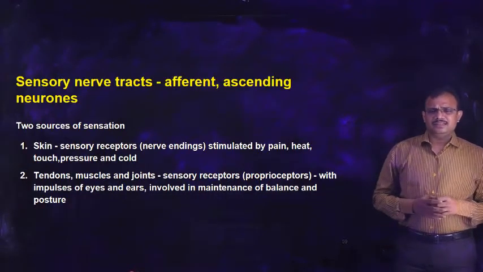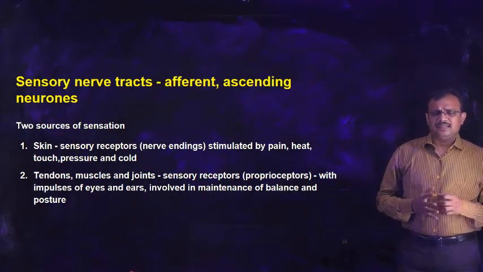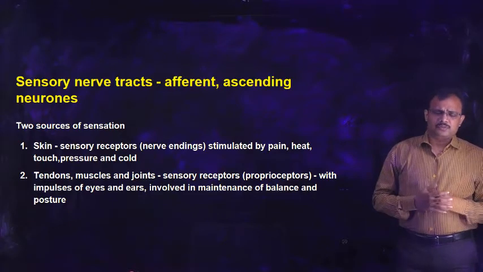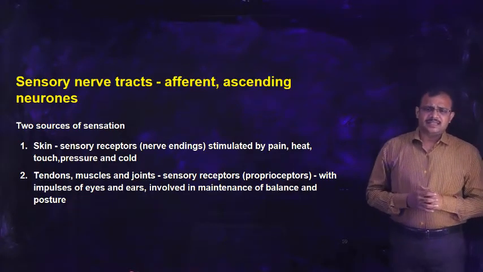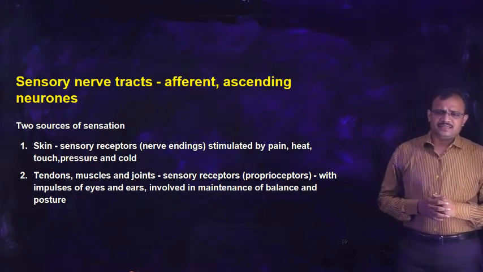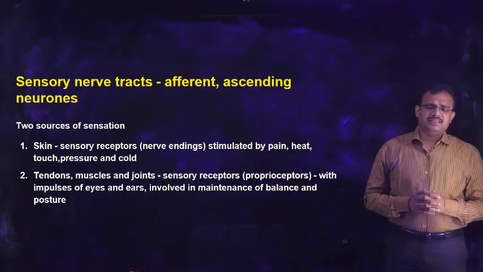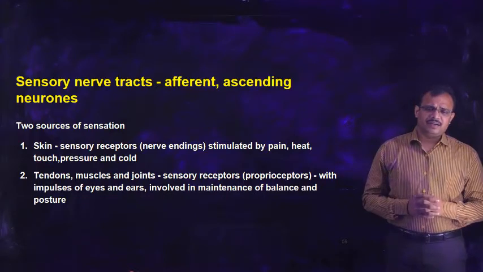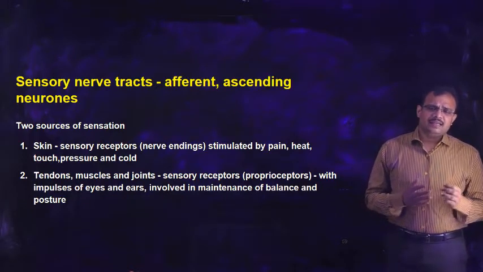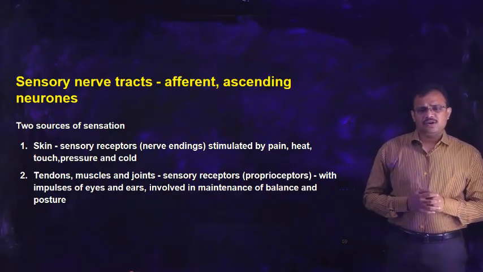Now let's see what the sensory nerve tracts are and what the motor nerve tracts are. Sensory nerve tracts are also called afferent nerves. We have initially discussed that sensory nerves are called afferent nerves because they are carrying impulses away from the organ.